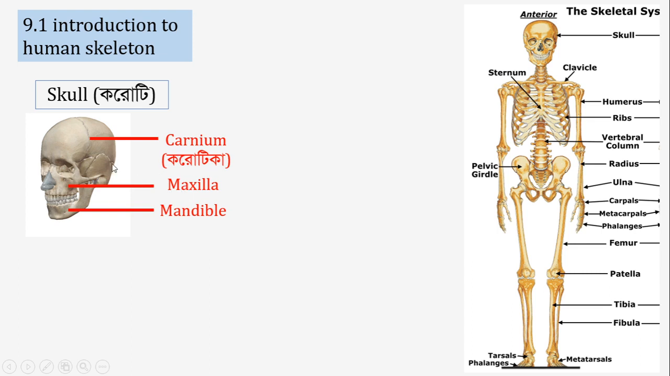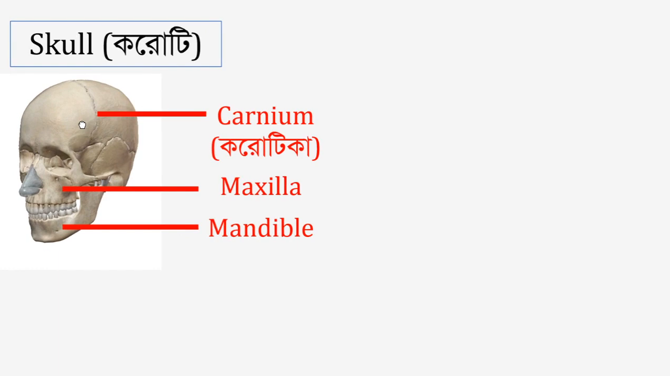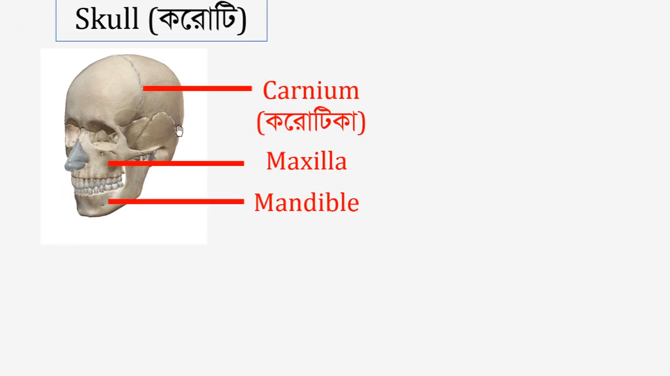Here the cranium refers to the brain case that encloses the brain of our head. So the part of the skull that encloses the brain is called the brain case or cranium. And the upper jaw part is called the maxilla, and the lower jaw is called the mandible.